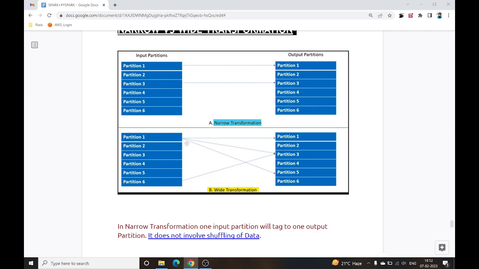So here in this picture, you can see partition 1 is leading to partition 1, partition 3 as well as partition 5. So it seems like some part of input partition 1 is going to output partition 1, some part is going to partition 3, and some part is going to output partition 5. So it seems like shuffling is going to happen. So one input partition can lead to multiple output partitions in case of wide transformation.